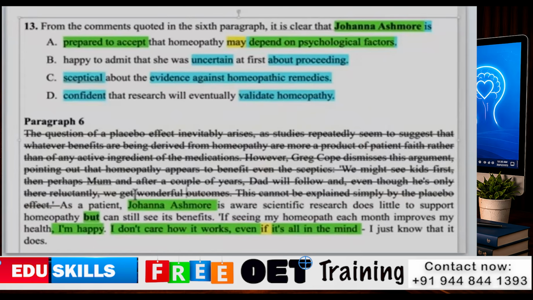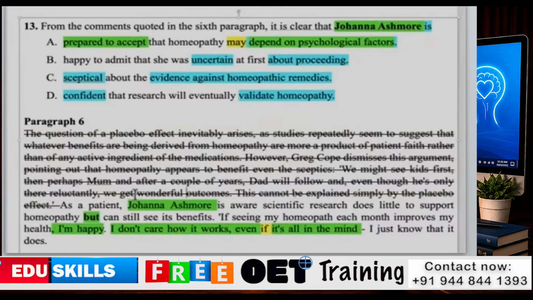It's all in the mind, meaning it depends on psychological factors. So we can understand what Johanna Ashmore wants to comment on or what is quoted in that area. About option B, it says she was happy to admit she was uncertain at first. She has not mentioned anywhere that she was uncertain about proceeding, so we can eliminate that option.